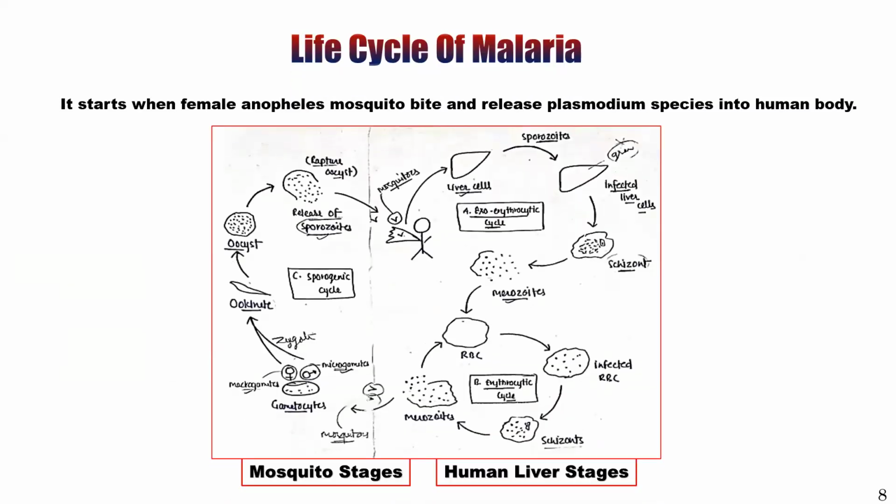Now, let's have a look at the life cycle of malaria. It starts when the female Anopheles mosquito bites and releases the Plasmodium species into the human body. There are two parts of the life cycle. First one is the human liver stage, and second one is the mosquito stage. There are three cycles in that. First one is the exoerythrocytic cycle, second one is the erythrocytic cycle, and third one is the sporogenic cycle.